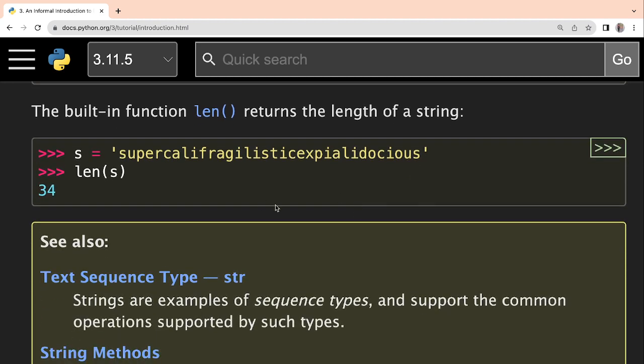Also, in the case of strings, there is a built-in function, which is length. It is used for calculating the length of the string. Of course you cannot easily count this entire word, it would take time. So how many characters are there? You can use the length function and it will give the output as 34. So this is one single word in English, which has a total of 34 characters.